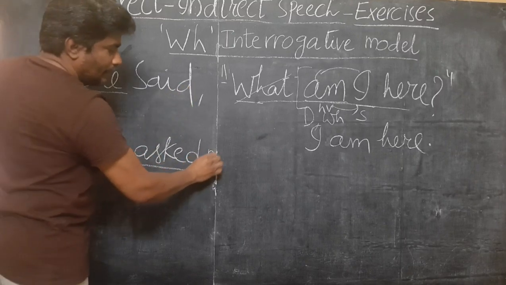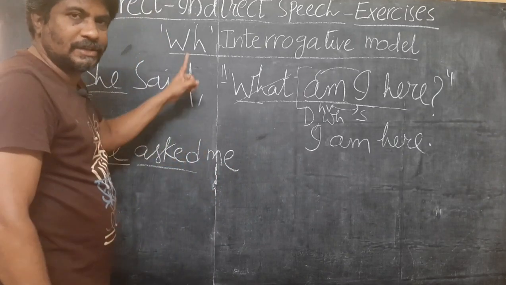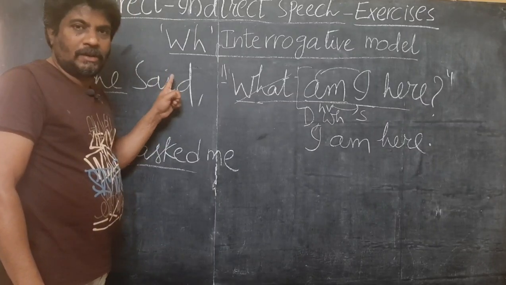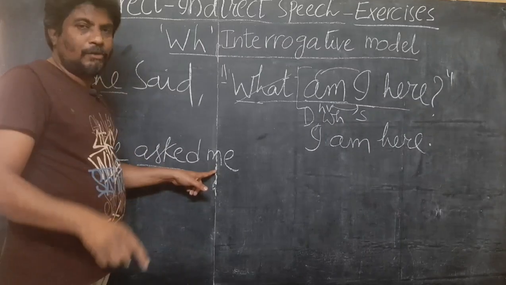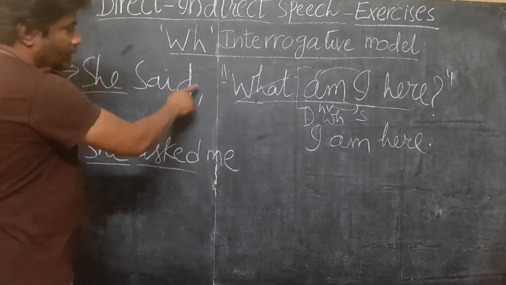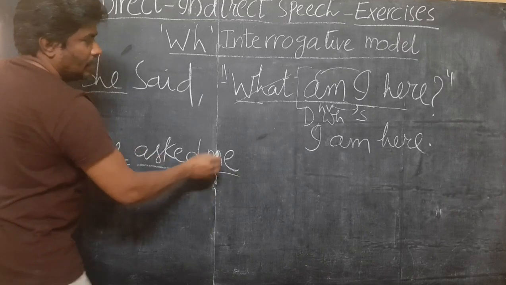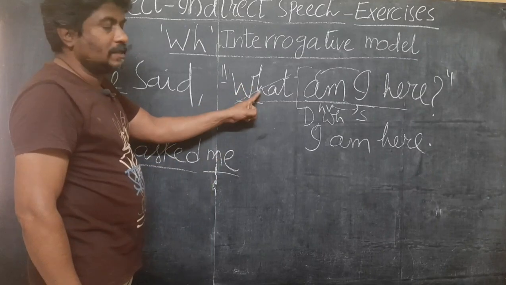In that case, you have to imagine it and write it, in S-no interrogative or WH interrogative. If the listener is not given, you can write "me" there. You can imagine "me" and you have to write "me" there when you are not given the listener. She asked me. Now we have to write the conjunction, and the conjunction will be the same WH word, whatever